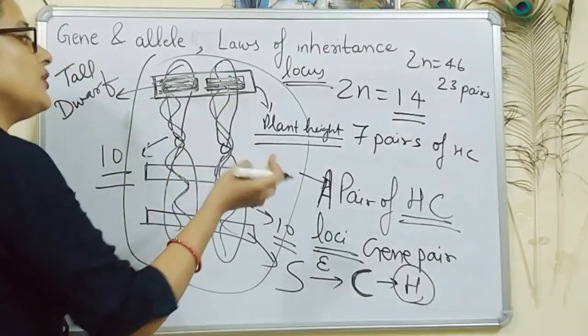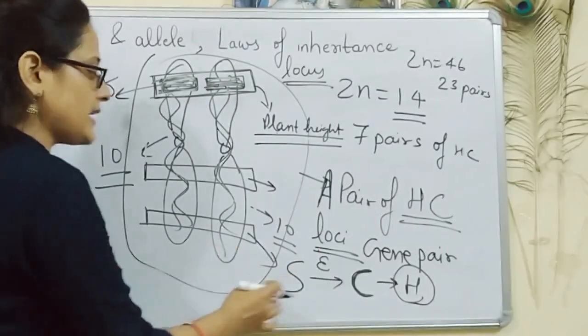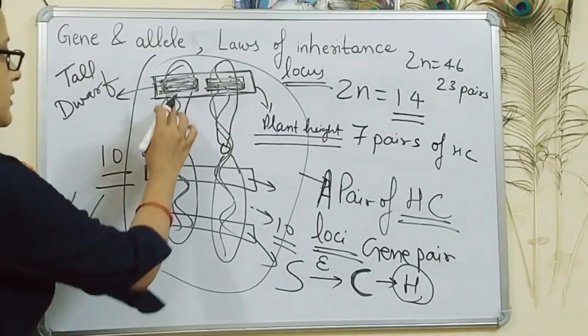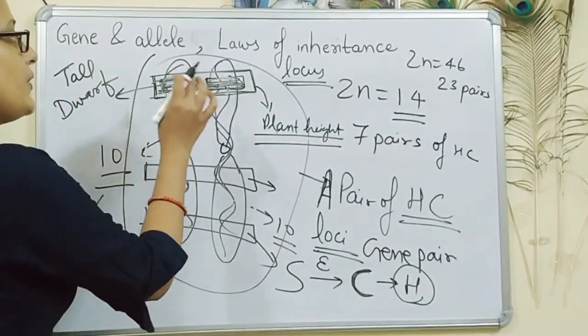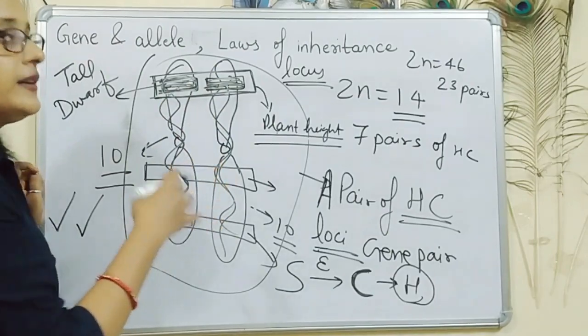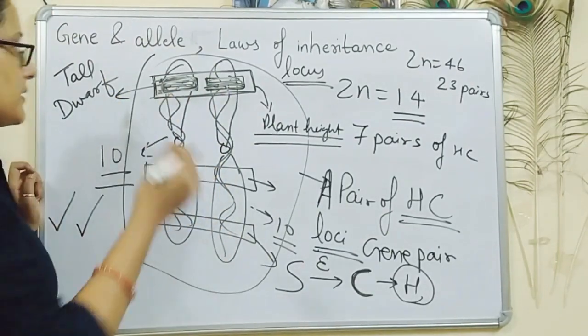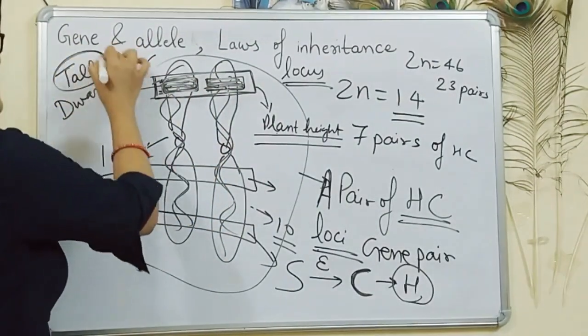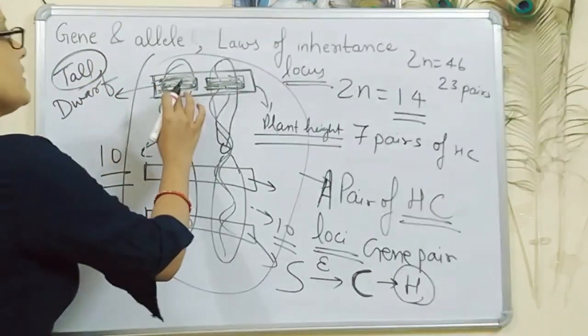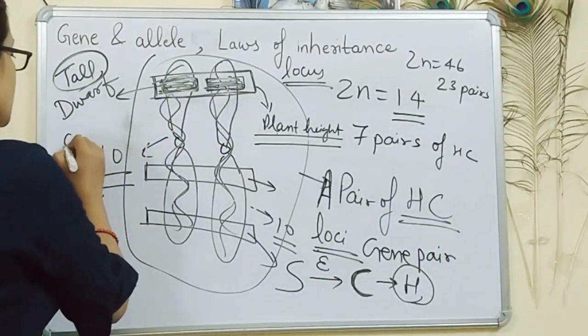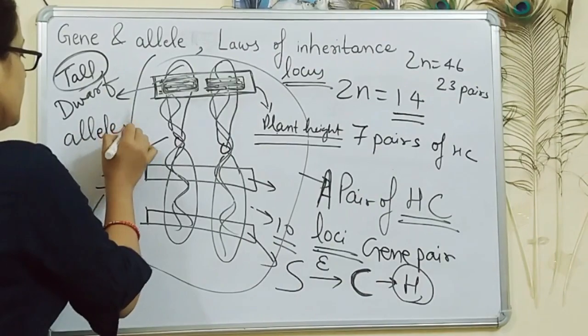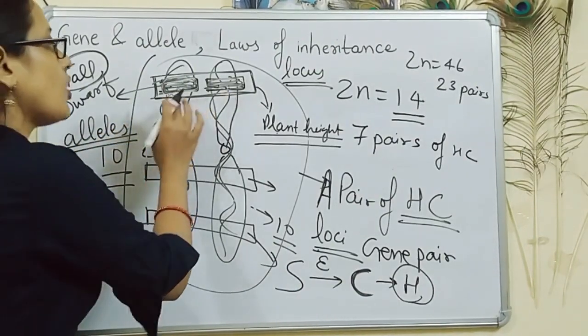Suppose this gene will also form a functional enzyme. So these both will work. So these both when will work together, that plant will have a tall height. That will be a tall individual. So these both will be called as alleles. What are alleles? Alleles are the forms of gene.